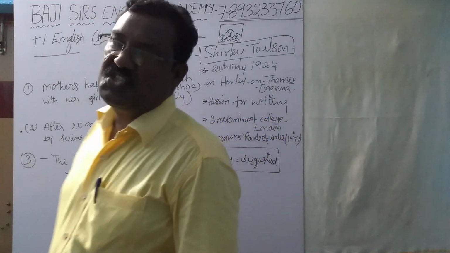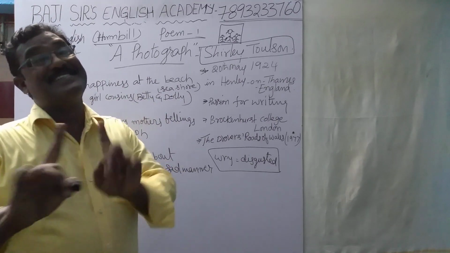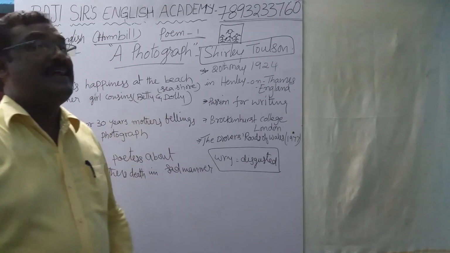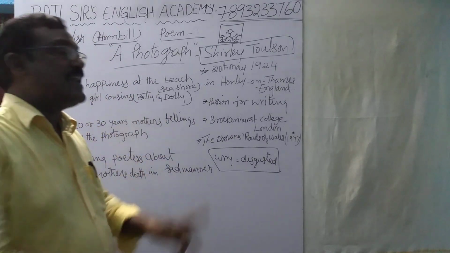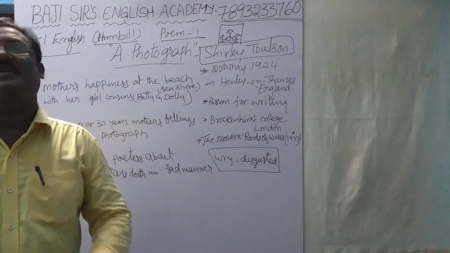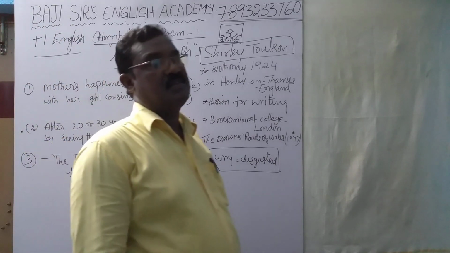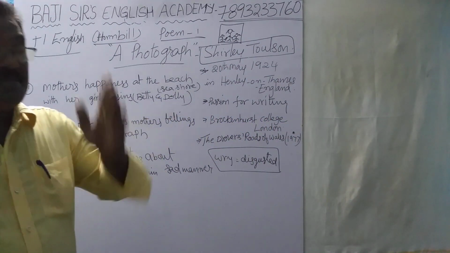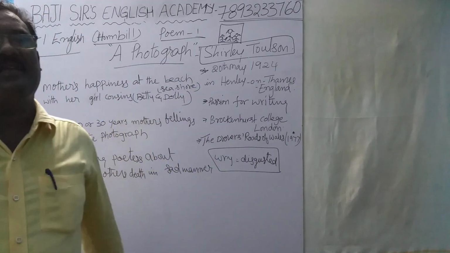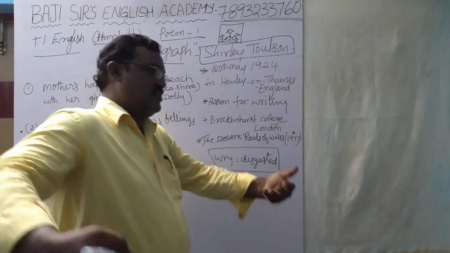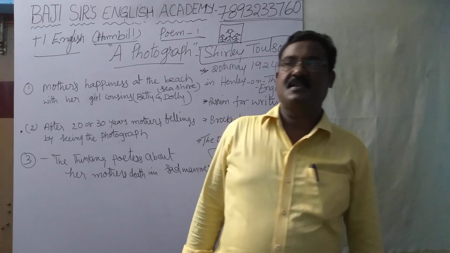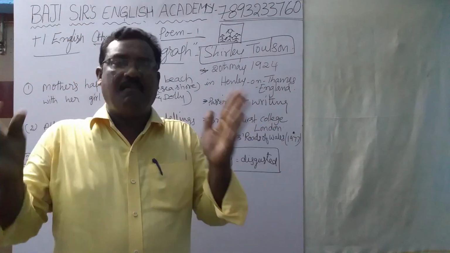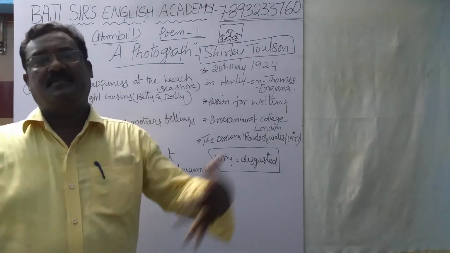Next, transferred epithet. That poetic device is also used here. Epithet is nothing but an adjective which describes the character or a situation or an event in a different manner. Transient feet. Transient means temporary. Feet means legs of human beings. That means feet represents human beings. That means human beings' life is temporary. We are growing. We want to achieve so many great things, and we want to get a name and fame. Though we get a name and fame, our lives are temporary. After death, nothing is there.